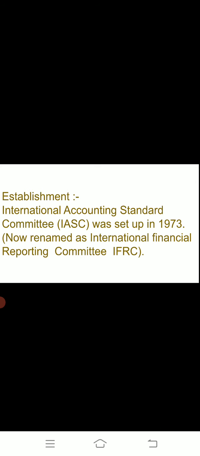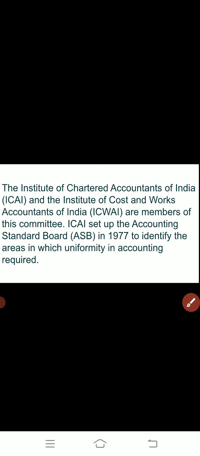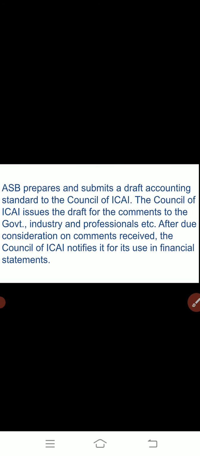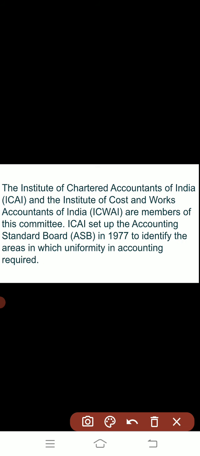Now there are two names: the Institute of Chartered Accountants of India, ICAI, and the Institute of Cost and Works Accountants of India.